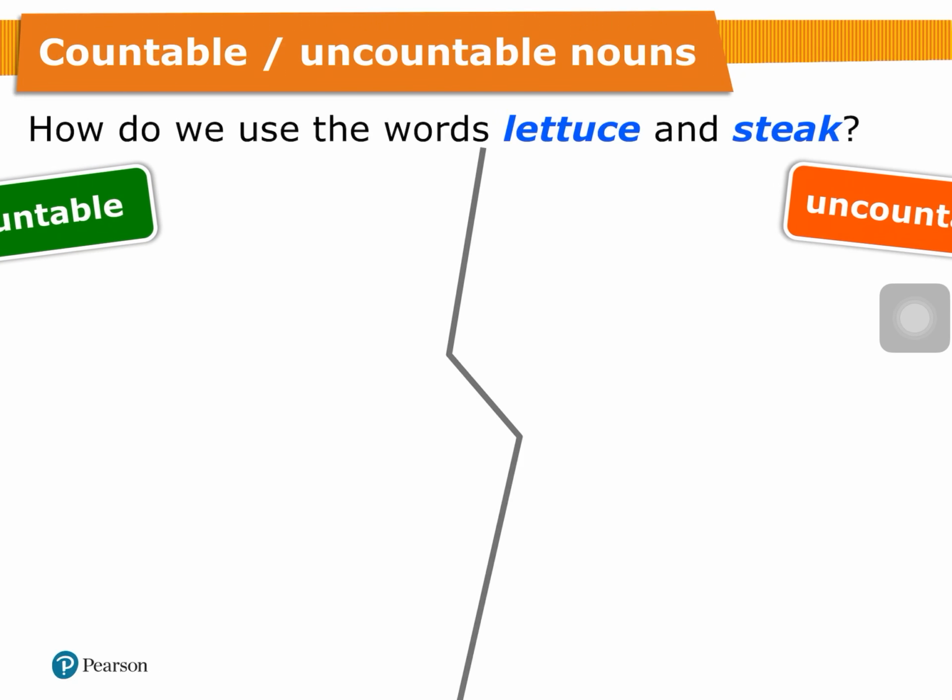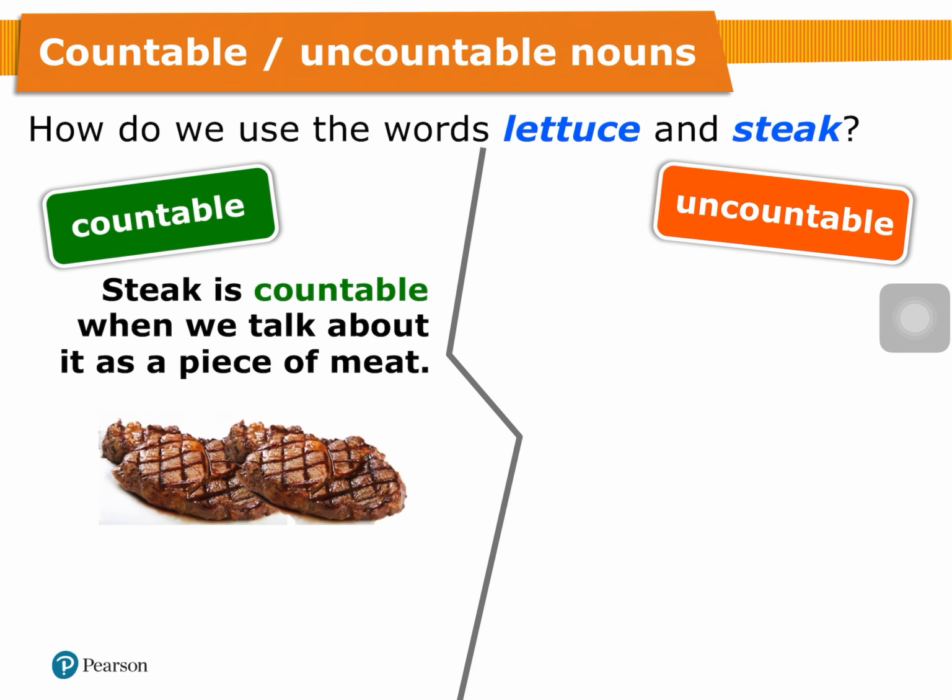Next, steak. Steak is countable when we talk about it as a piece of meat。我哋想講佢有幾多塊嘅牛扒嘅時候呢 it can be counted, okay?